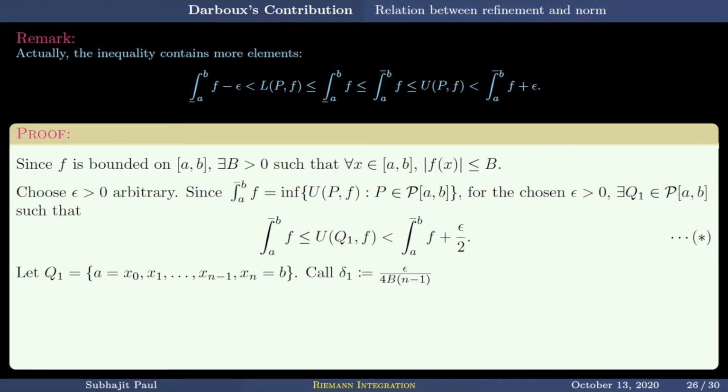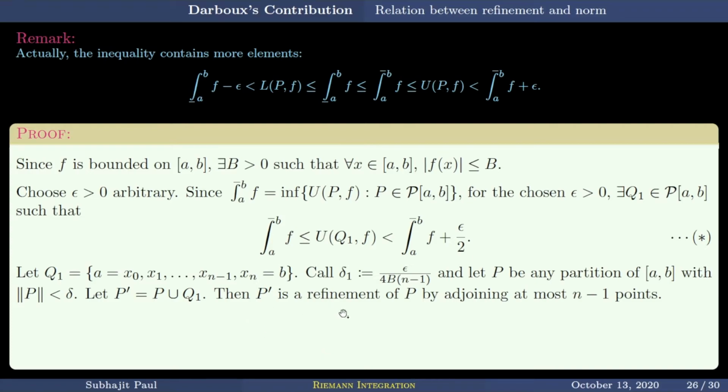This is motivated by the lemma from the earlier day. Okay, so this is my delta 1, and then let P be any partition of [a, b] with norm of P less than delta. This will be delta 1, of course. So this is our usual technique. P dash is P union Q1. P dash is a refinement of both P as well as of Q1. Okay, fine.